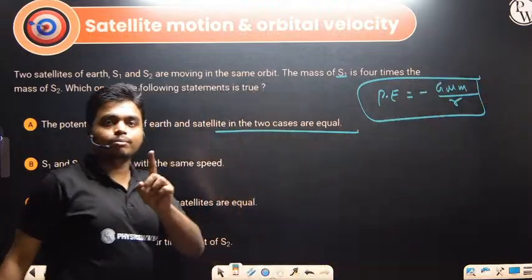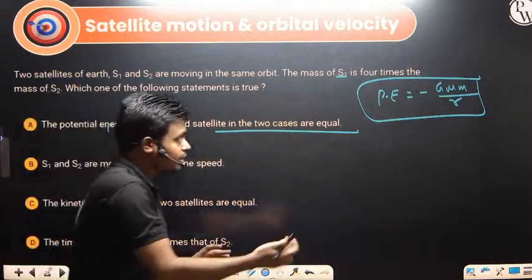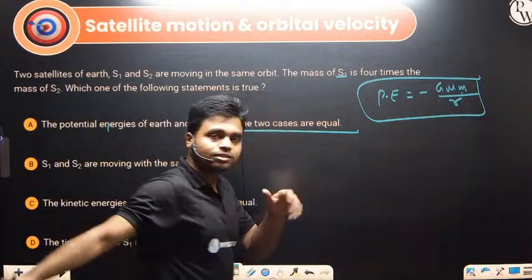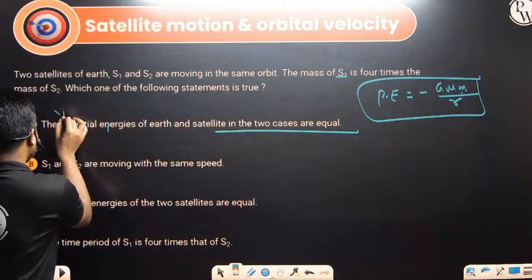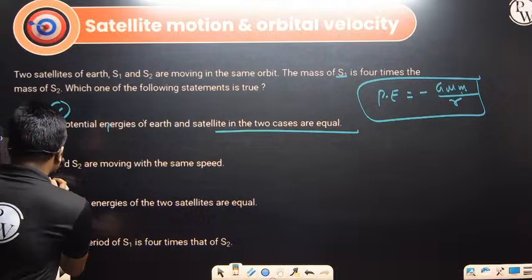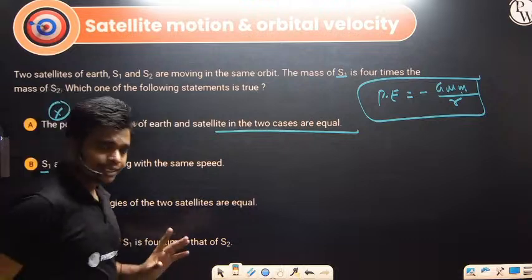It depends on the mass of the satellite as well as the mass of the planet. So mass is different. We won't say that this will be the correct answer over here. Next, S1 and S2 are moving with the same speed. Yes, let's check this one.